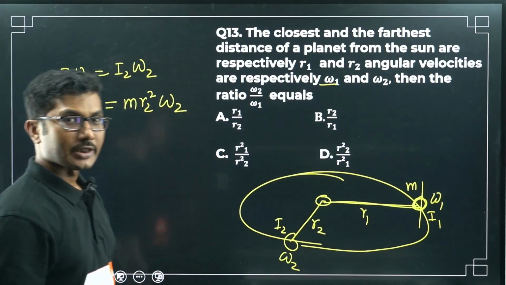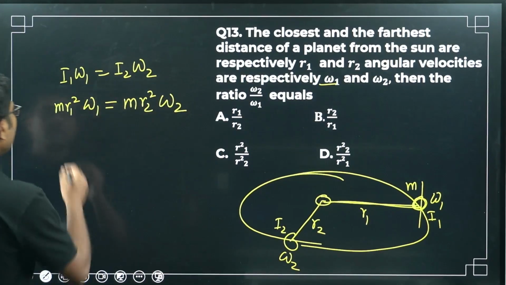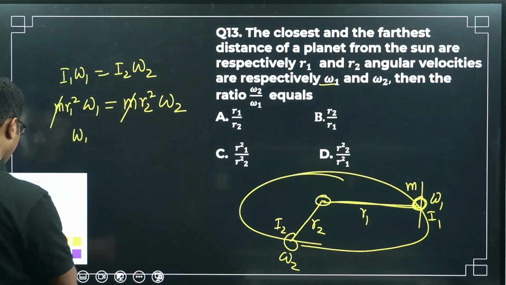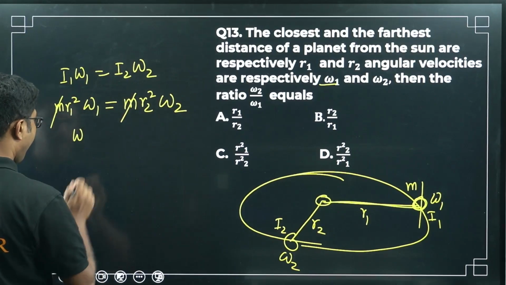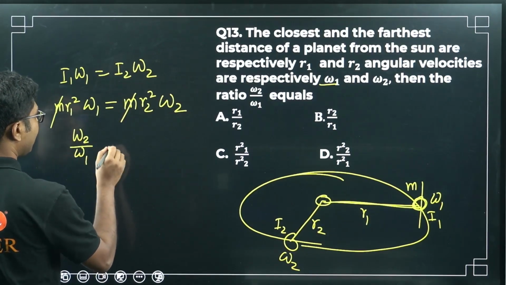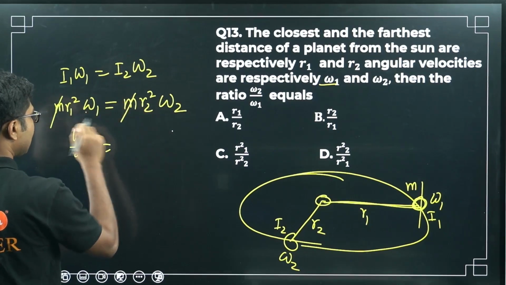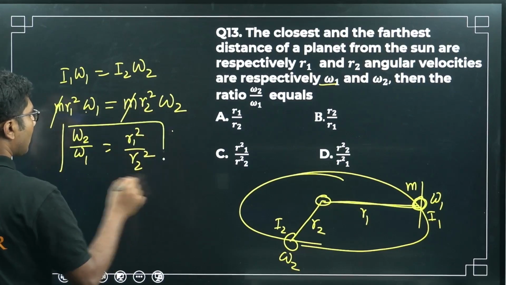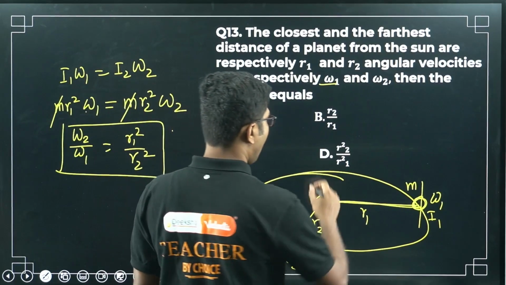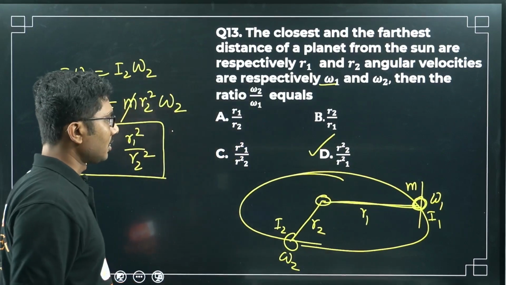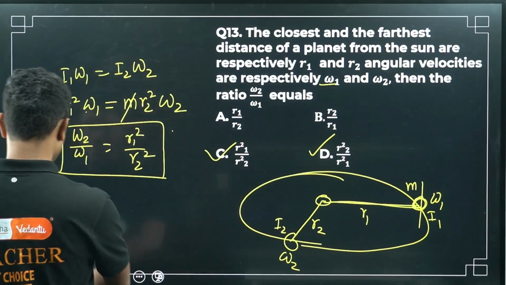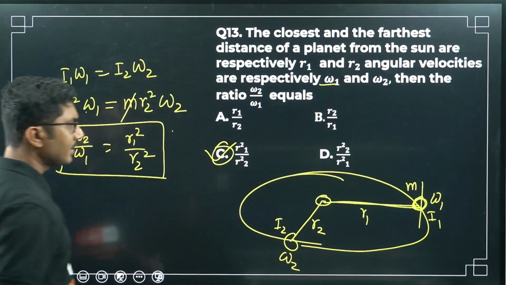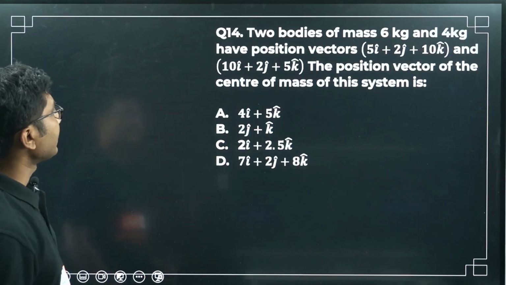This question is based on the conservation of angular momentum principle. Okay, so m cancels, so omega 2 divided by omega 1, we are taking this to that side, so it will be r1 square divided by r2 square, right? So this is a very interesting question. Let's move on to the next question.